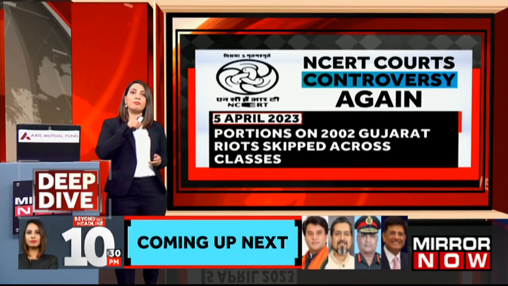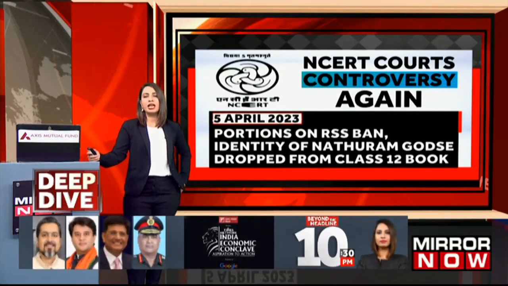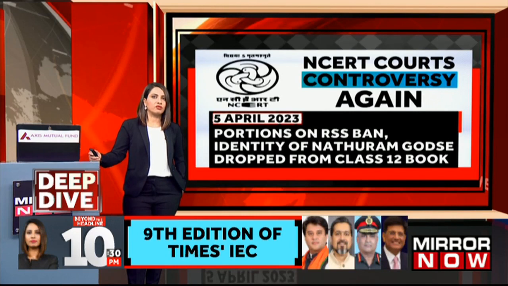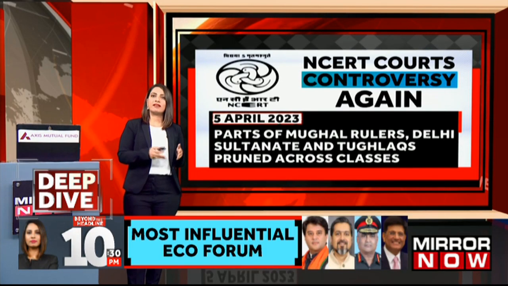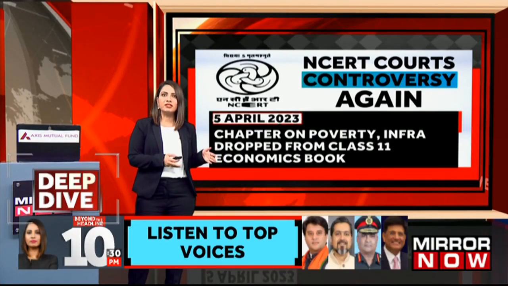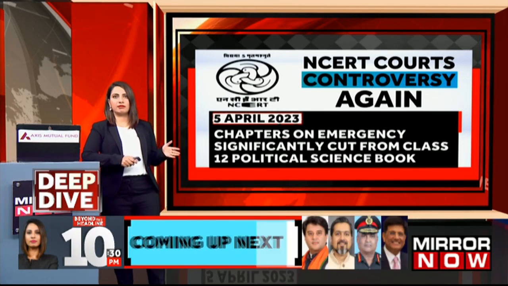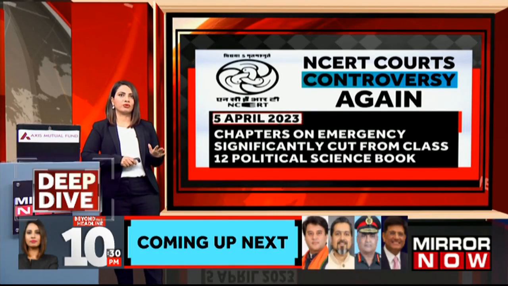A chapter on poverty and infra has been dropped from Class 11 books, and chapters on emergency were trimmed from Class 12 books. Some of these changes have angered political parties, others have academicians miffed, but the question is not so much as to who is upset. At the end of the day, it's about the students.